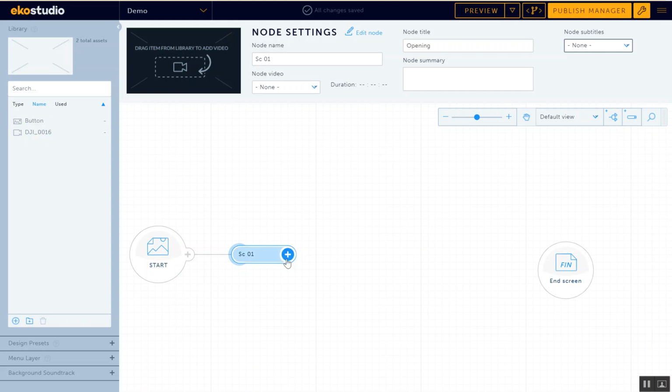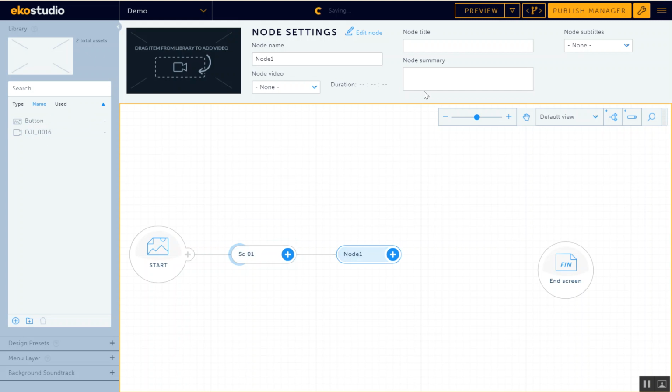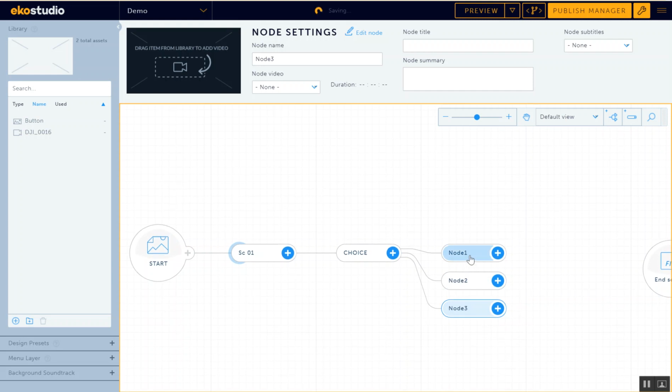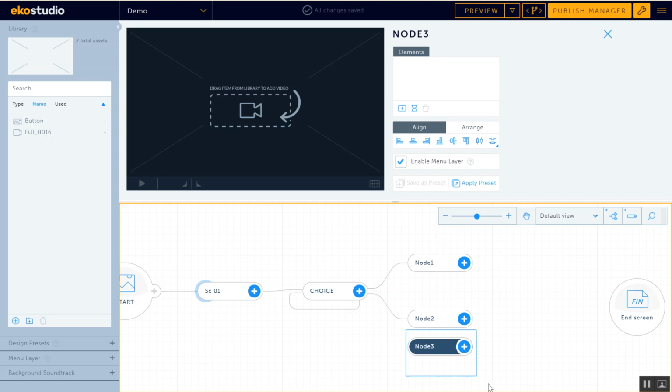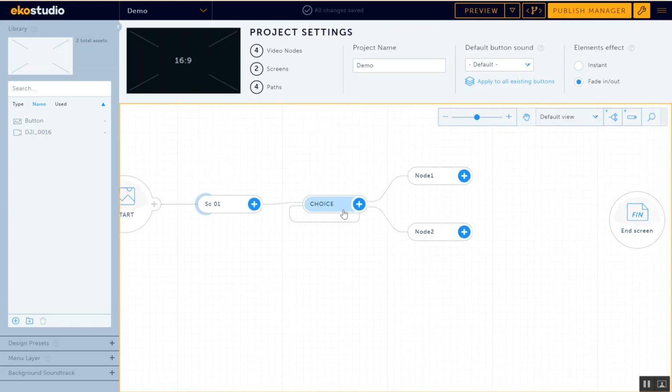So I have this. Now, after scene 1, I'm going to go to an interaction scene. This is where I'm going to have my choice. I'm going to call it choice. This is where I have a choice to make. Now, when I'm making this choice, I have 2 choices. And while I'm waiting for the user to choose 1 or 2, I'm going to take this guy, drag it here. So choice is being looped. So node 3 is effectively choice itself.